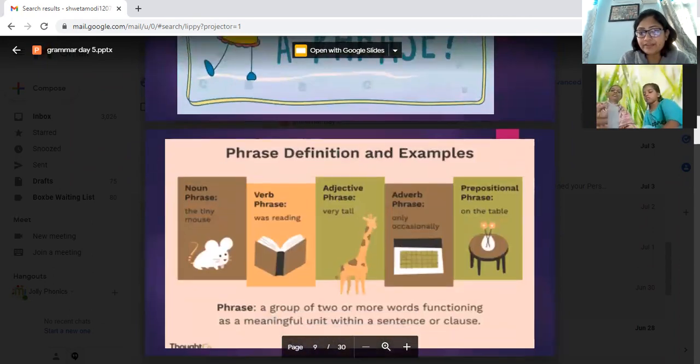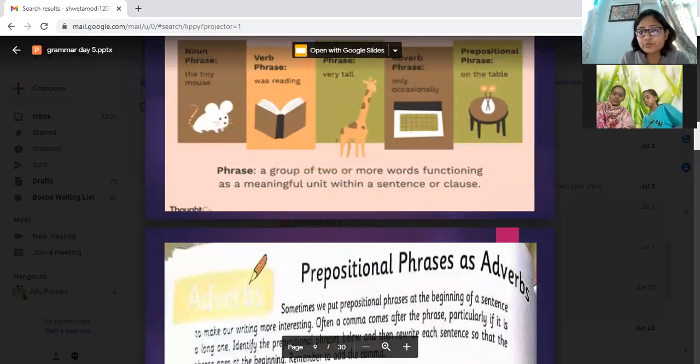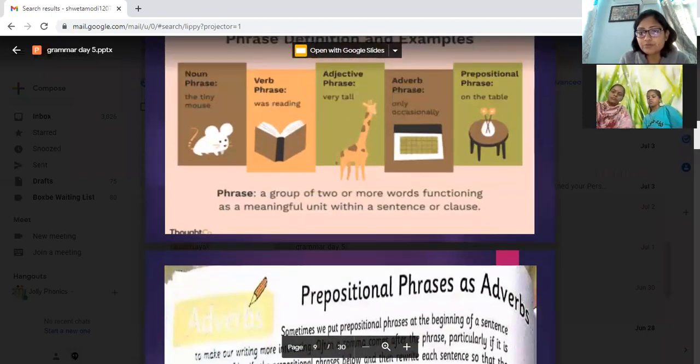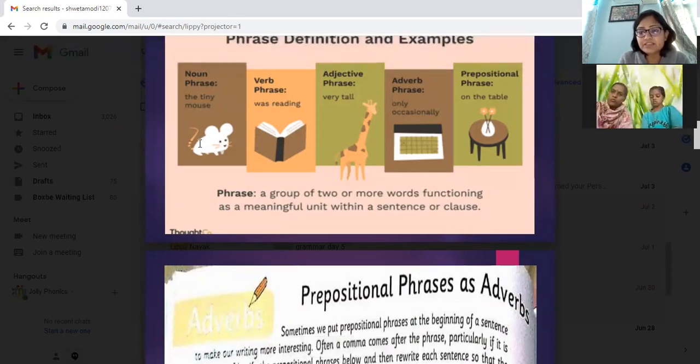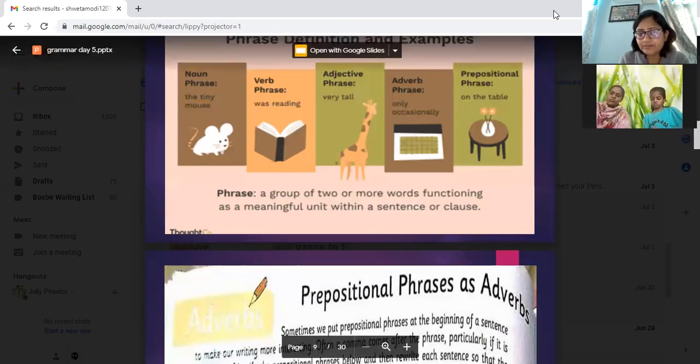Now coming to phrase. Phrase means two or more words. I think we discussed it in the last class also. The tiny mouse is a noun phrase because mouse is a noun. Was reading is a verb phrase. Then the adjective phrase, because tall is an adjective, right?